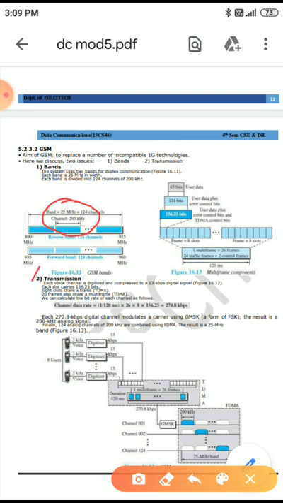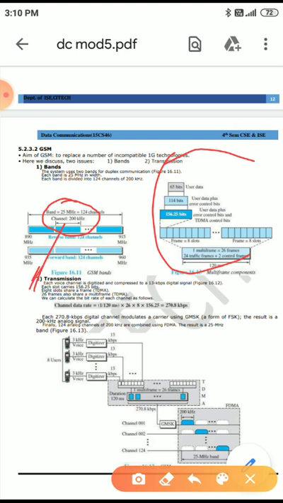Next one is multiple access, nothing but the same. This is explained here. Next one is transmission. Each voice channel is digitized and compressed to 13 kilobits per second digital signals. Here we are going to change analog to digital, and that converted digital signal we are compressing to 13 kilobits per second.